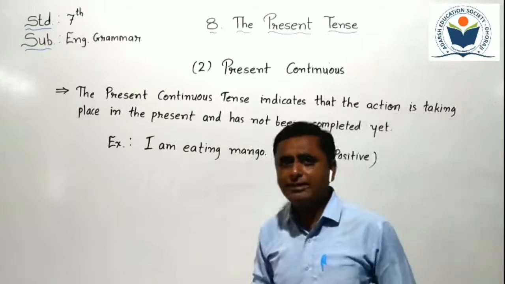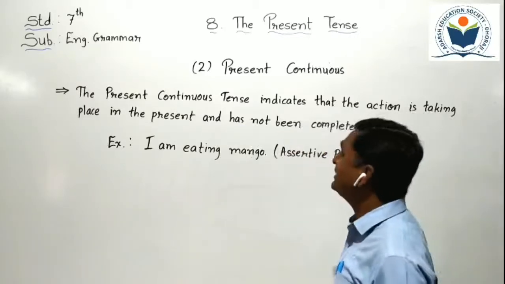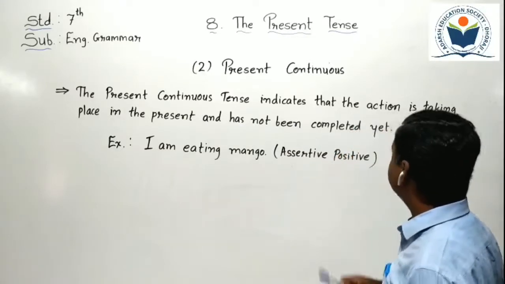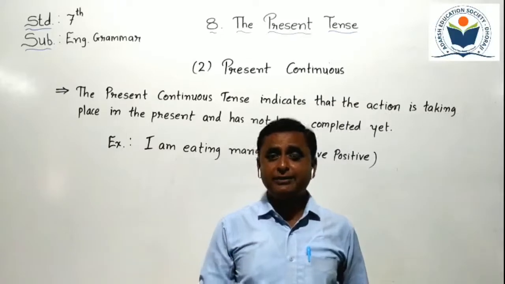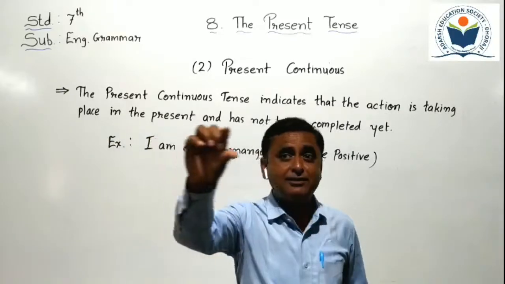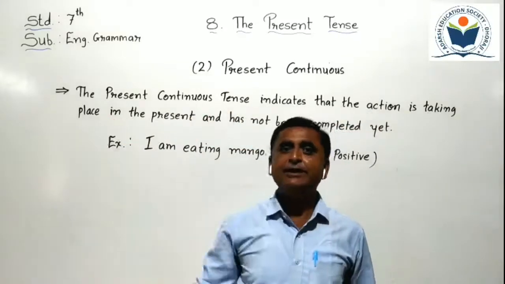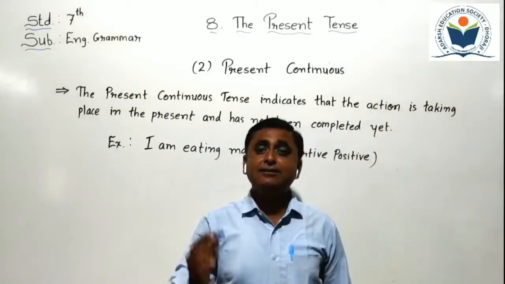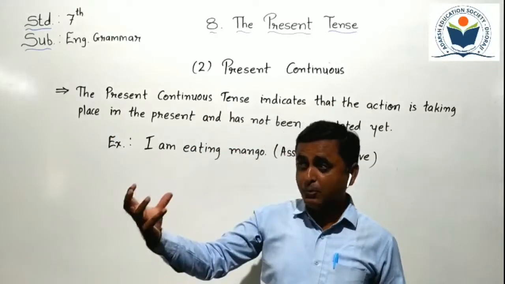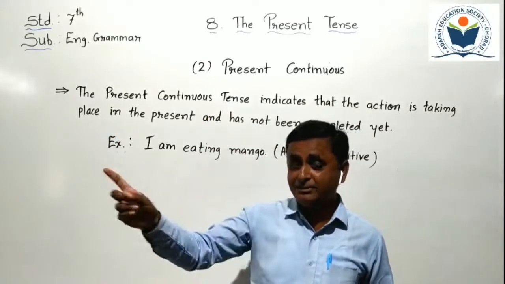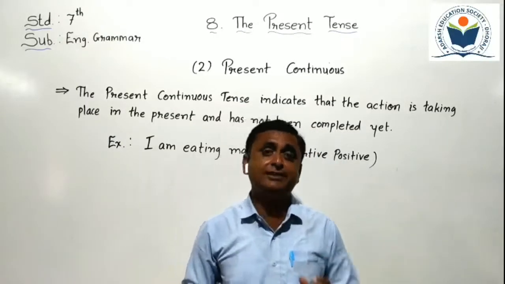Now what is the meaning of that sentence? We have to understand about it. Present continuous tense indicates the action is taking place. While you are talking, at that time some action will be running. Action is running. We can say that it's continuous. At the moment while we are speaking, at that time some action is continuing. We can use present continuous tense at that time.